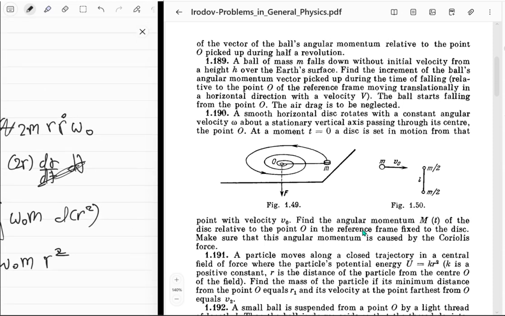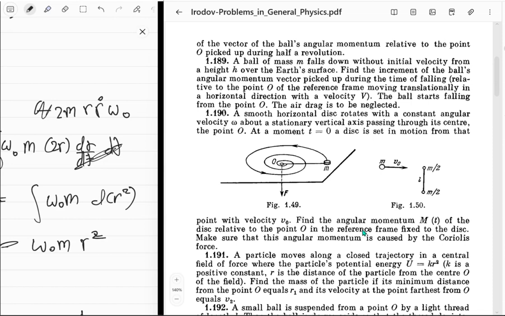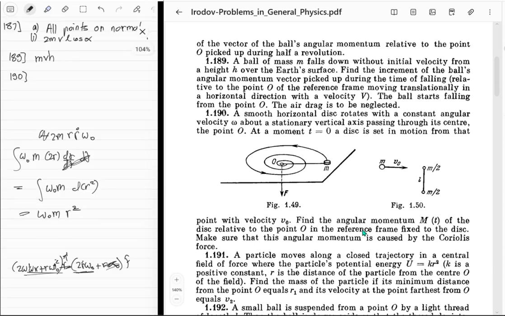No problem. r squared can be found easily because r dot is just v naught all of the time. In the space frame, we just know r dot is v naught. Although you have this stuff happening, negative r omega naught squared force in that direction, that pseudo force is required to keep it rotating like that.